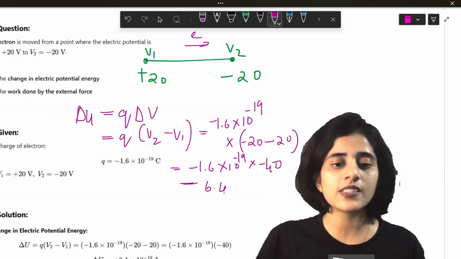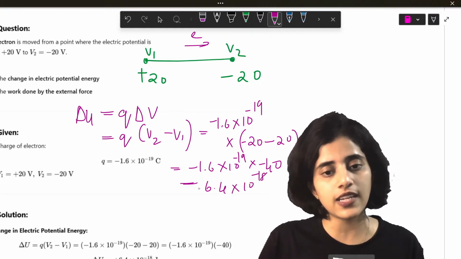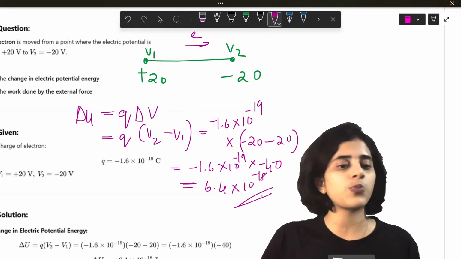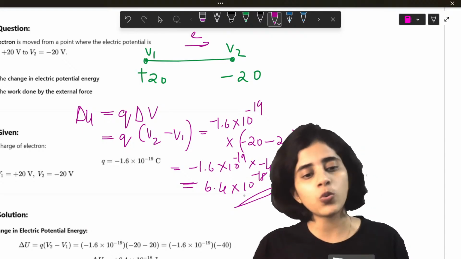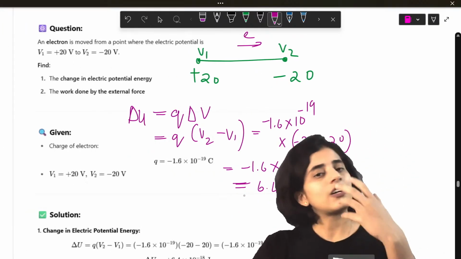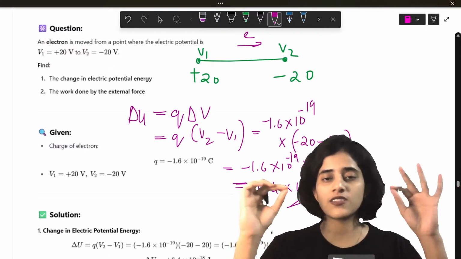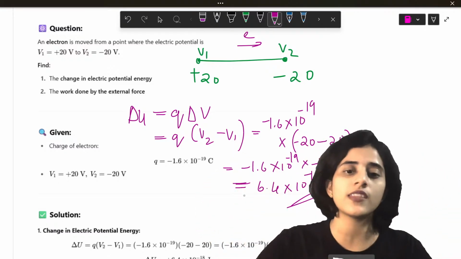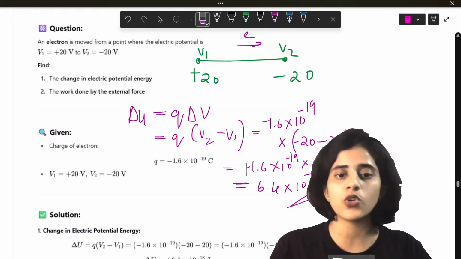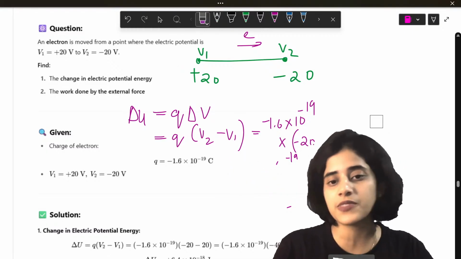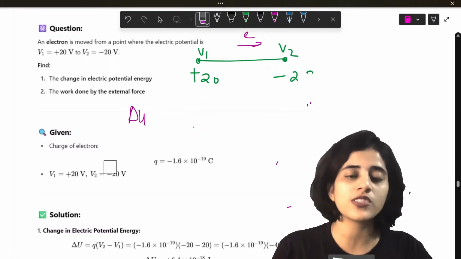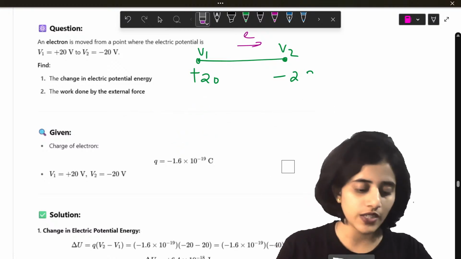So this will be 6.4 into 10 raised to minus 18. Negative, negative, it becomes positive. Okay, so the work done is positive. Obviously, the work done should be positive. Why? Because these are two unlike charges. They are like lovers. They like to stay together. Okay, I hope you're understanding the concepts here, because that is the most important part.